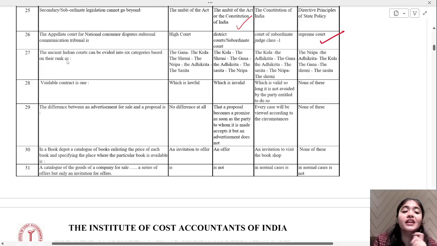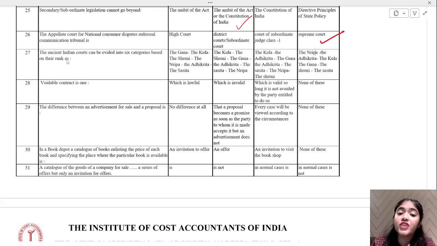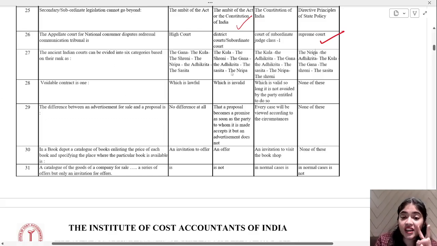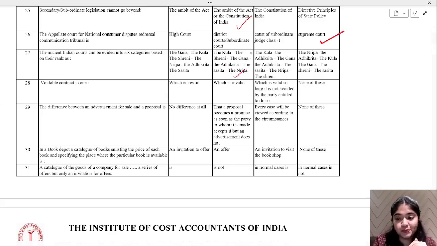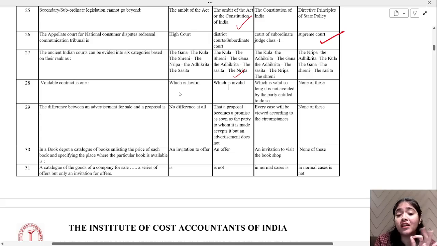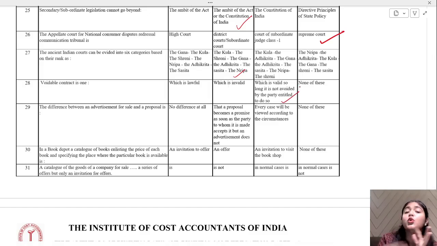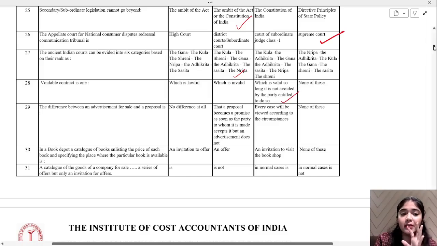The ancient courts can be divided into 6 categories based on their rank as the Gana, Kula, Sherni, Nipa, Adhikrita, Sasita. So you have to see the right sequence over here. The right sequence is Kula, Sherni, Gana, Adhikrita, Sasita, and Nipa. Option number 2. A voidable contract is one which is lawful, which is invalid, or which is valid so long as it is avoided by the party entitled to do so, or none of these. Yes, so your correct option is it is valid so long as the party who is entitled to do so does not avoid it. Till that time it is valid.